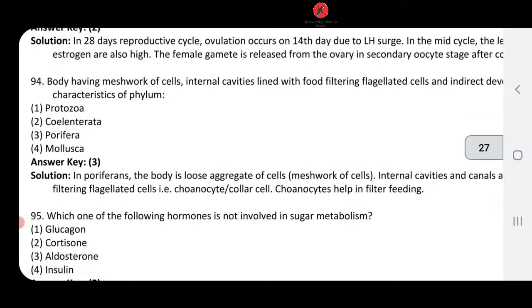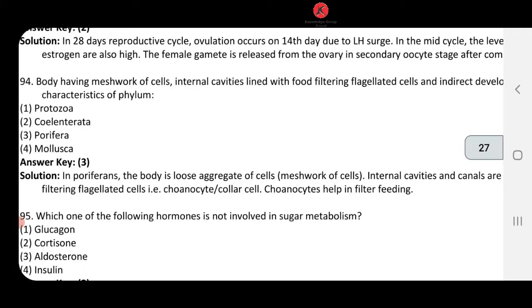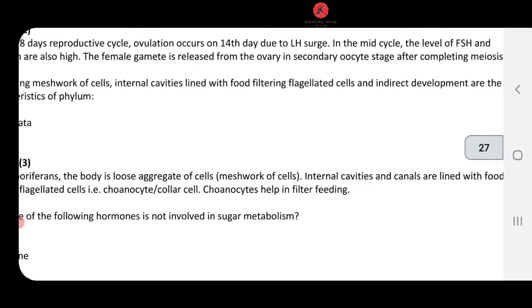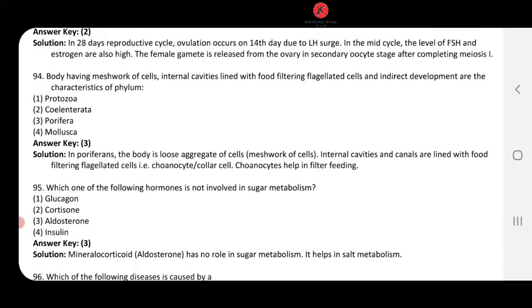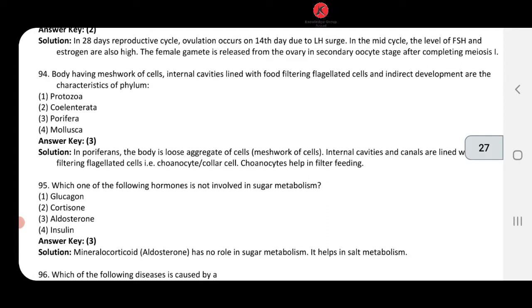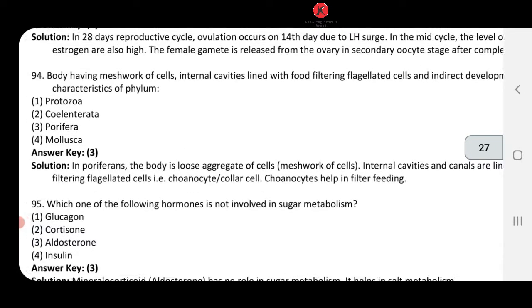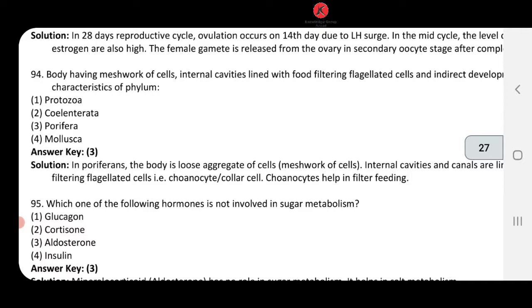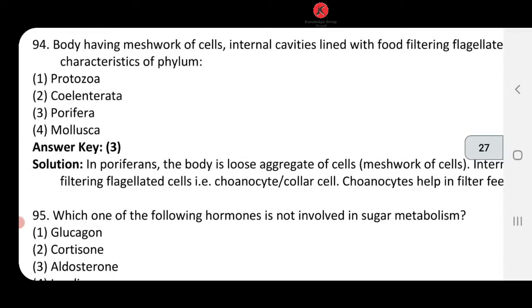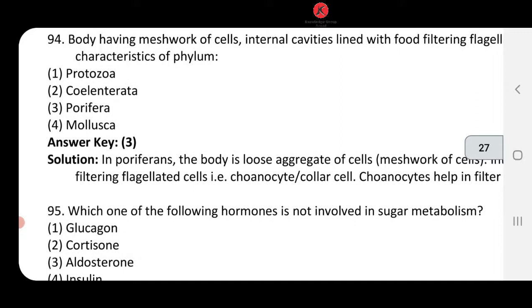Next one, body having meshwork of cells, internal cavities lined with food filtering flagellated cell and indirect development are characteristic of phylum Porifera. Am I clear? Okay, they are having internal cavities and canals which are lined by collar cell. We know what is the function of this. Collar cells are basically flagellated cell. Yes or no? Yes. So 94, answer number 3 is going to come.